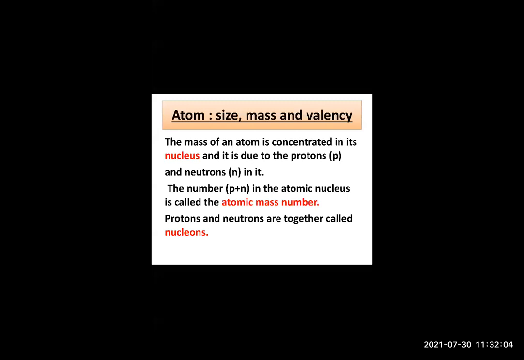Now let us see how to express the relative mass of a nitrogen atom. If you take hydrogen as 1, the mass of one nitrogen atom is how much? 14 times that of hydrogen. Correct? So the relative mass of nitrogen is 14. In this way, they calculated the mass. This is how relative atomic mass of various elements was determined.